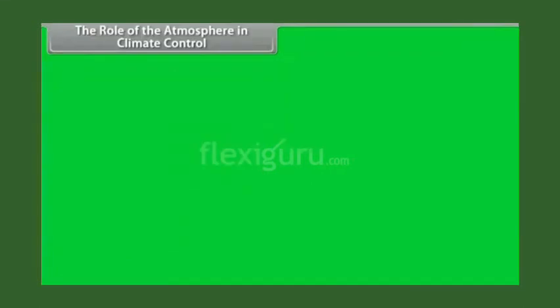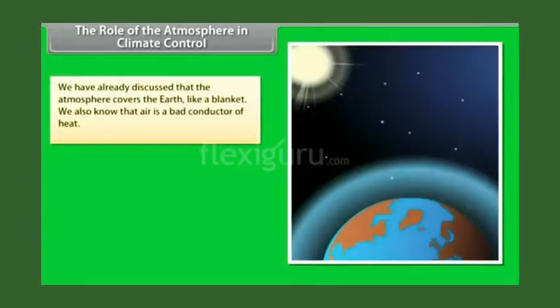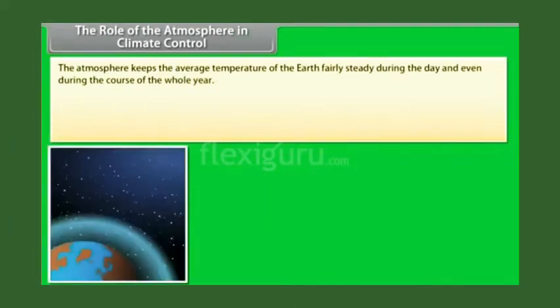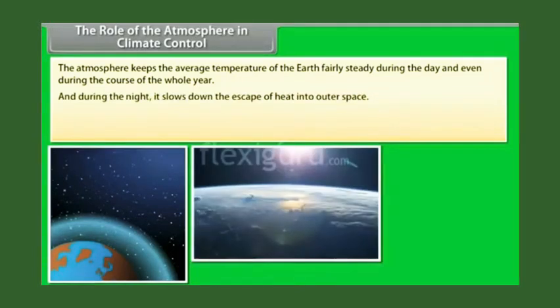The role of the atmosphere in climate control. We have already discussed that the atmosphere covers the earth like a blanket. We also know that air is a bad conductor of heat. The atmosphere prevents the sudden increase in temperature during the day. The atmosphere keeps the average temperature of the earth fairly steady during the day and even during the course of the whole year. And during the night, it slows down the escape of heat into outer space.